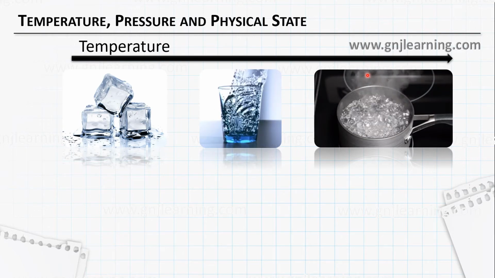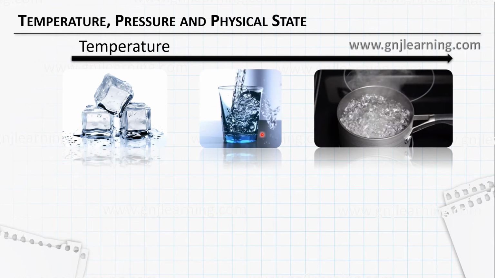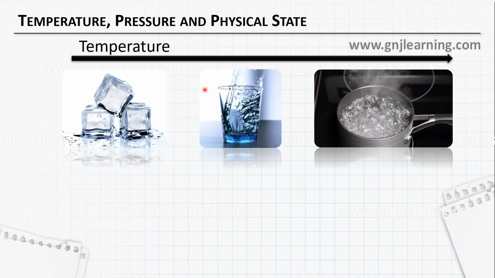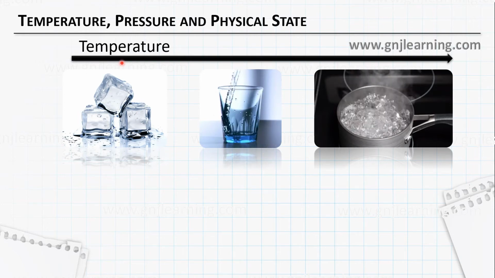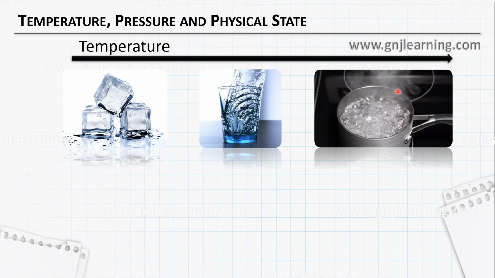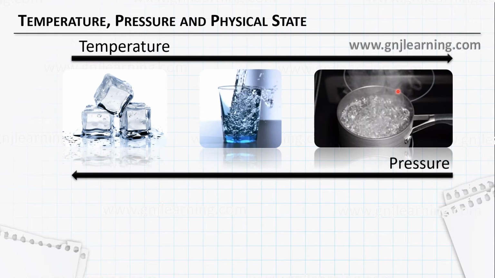At this temperature you can see both water and water vapor. Details about these things we will learn later, but for the time being, temperature increases from solid to gas through liquid. And in the other case, pressure.